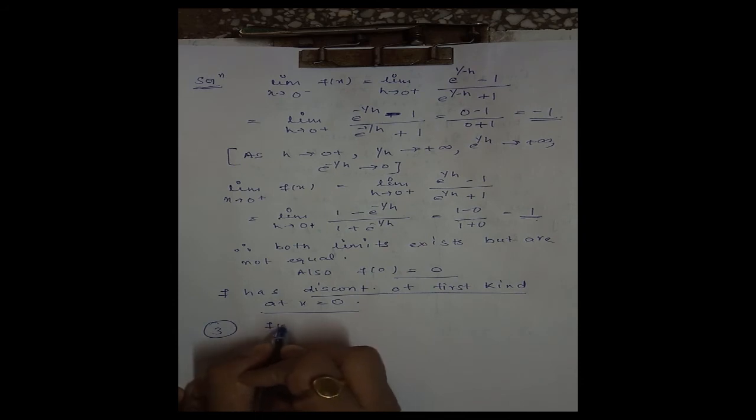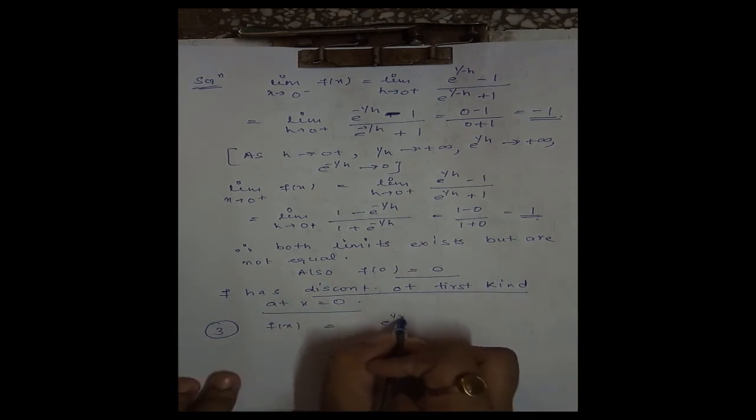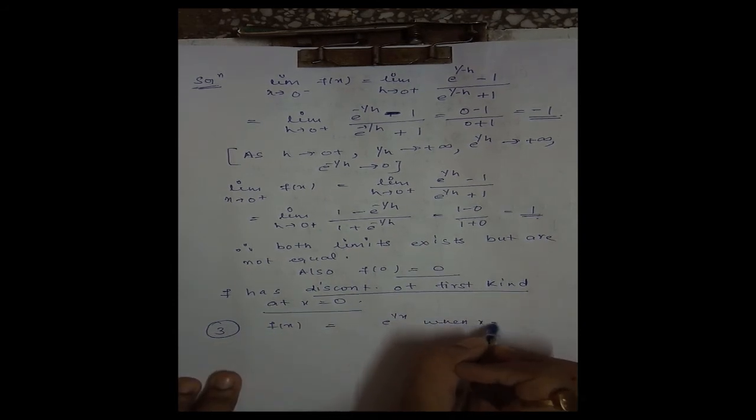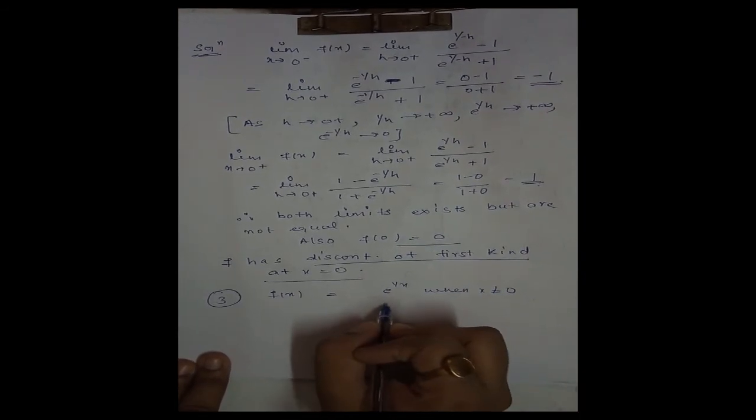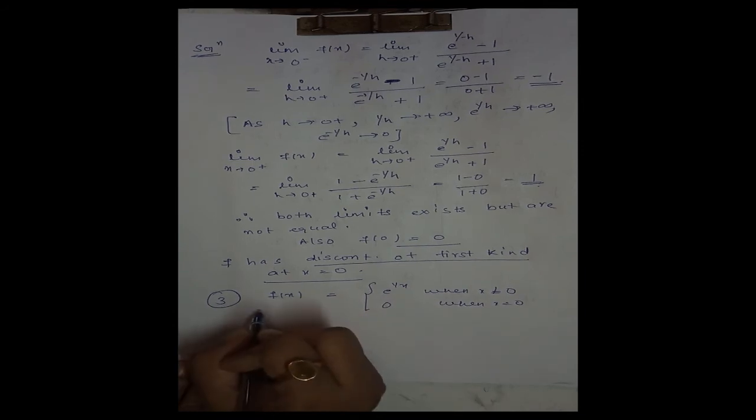Now we consider the third example. F of x is equal to e to the 1 by x when x is not equal to 0, and it is 0 when x is equal to 0. We have to check at the point x is equal to 0.